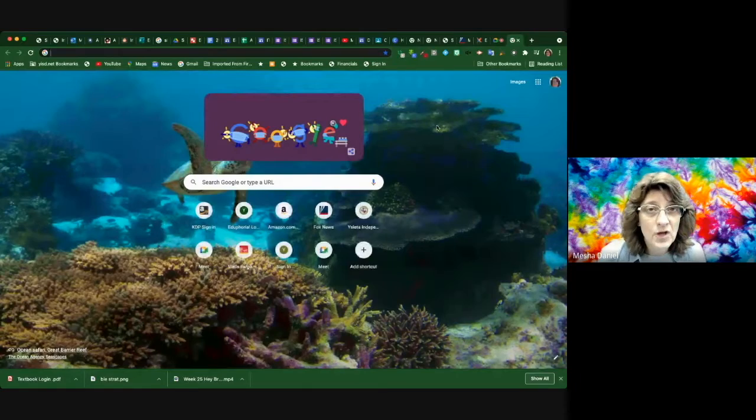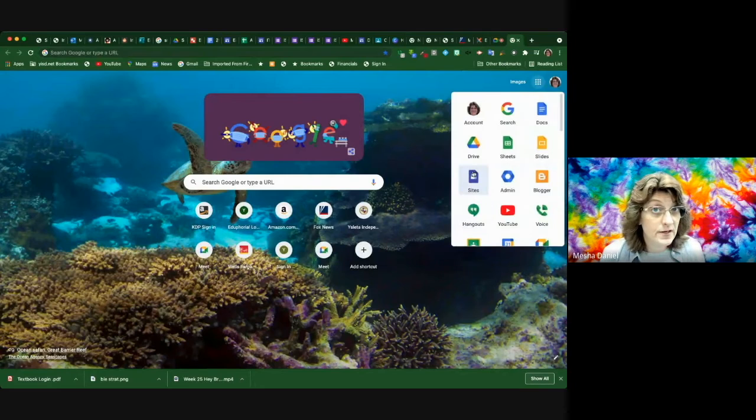So, the first thing that we're going to need to do is to actually go to Google Sites and just begin one. So, I'm going to go ahead and share my screen here. There's a couple ways you can do it. You can actually click on the apps launcher and go straight to sites if that's what you'd like to do, or you can go to your Google Drive and click new and create a site. Either way, I'm just going to go ahead and go straight to sites.